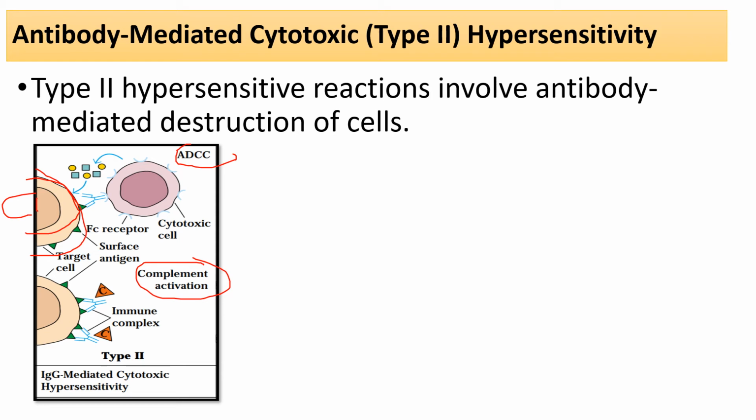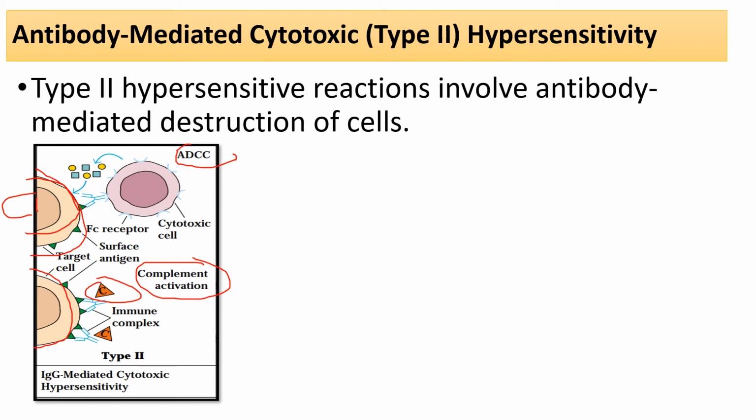Phagocytosis means the target cells produce the antigens. Target cells means some blood cells have the antigen. Some cytotoxic cells produce the antibodies in the presence of the complement, like the C complex, C3 and C3d, and these antibodies bind with our target cell.